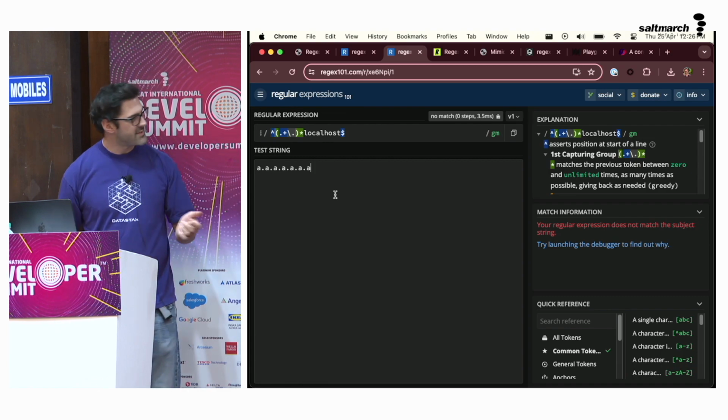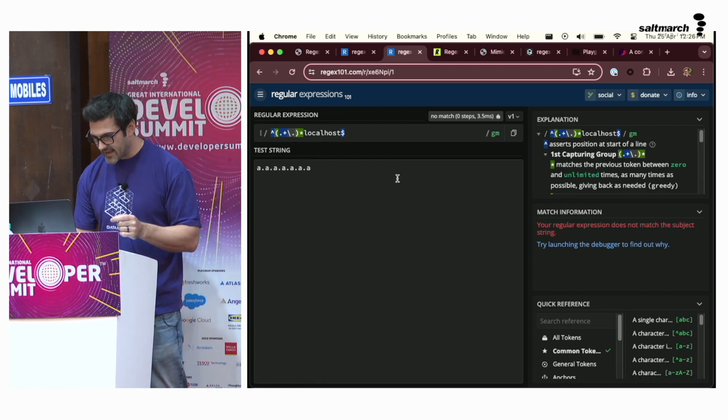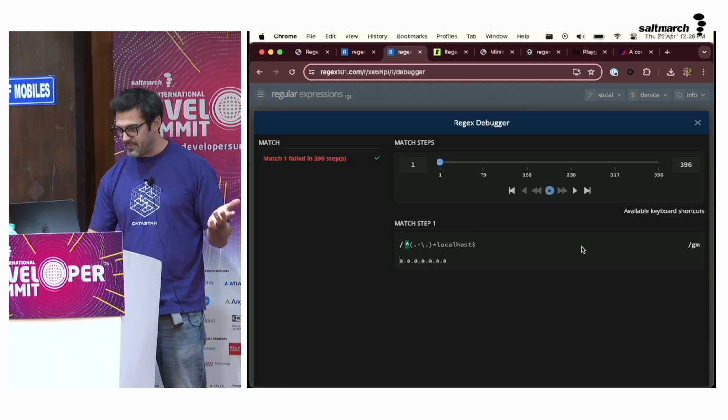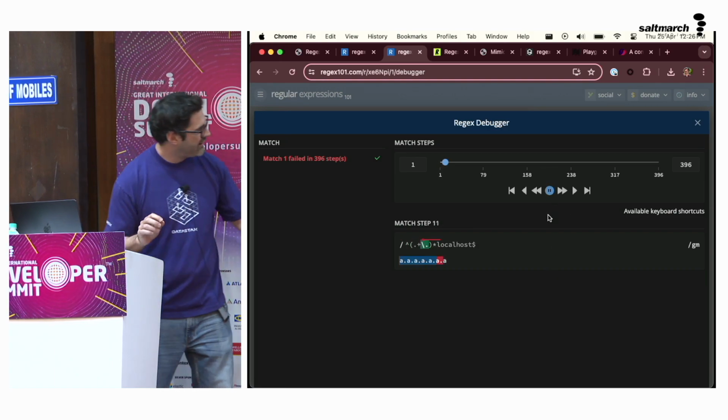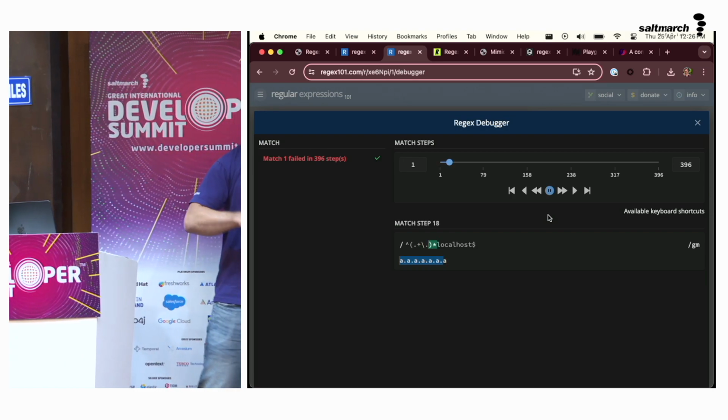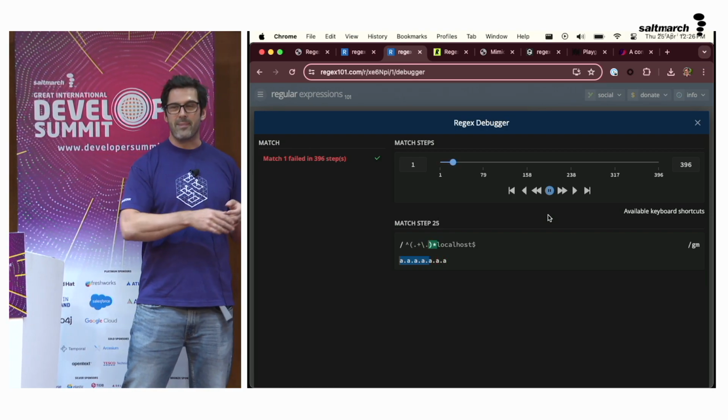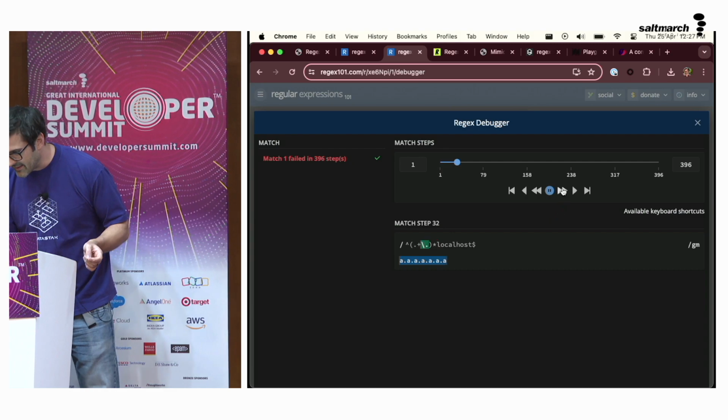We have this localhost URL and the string to test against, and if I test it, I get this debugger up, and this actually gives a nice visualization in the middle of the way that it keeps going to the end and then having to check back, and to the end and check back, and you actually have to speed it up because